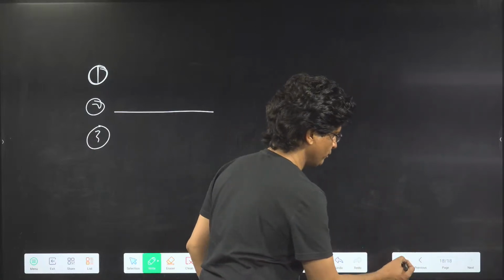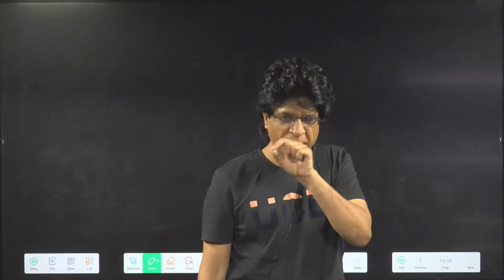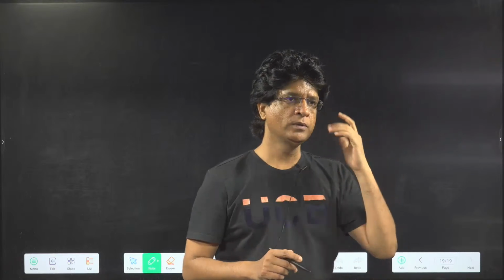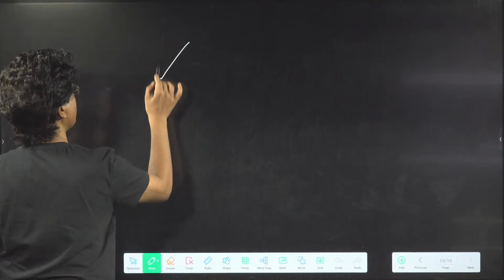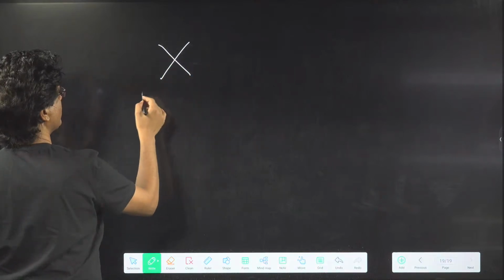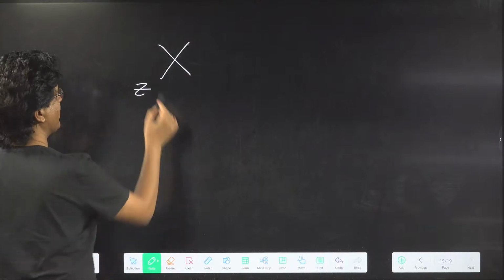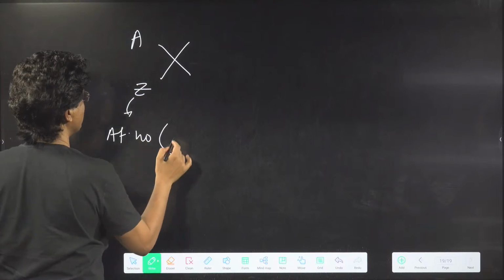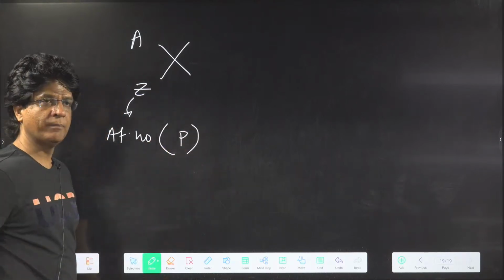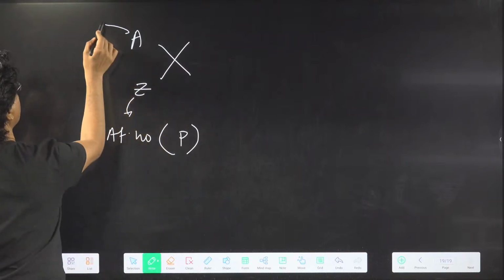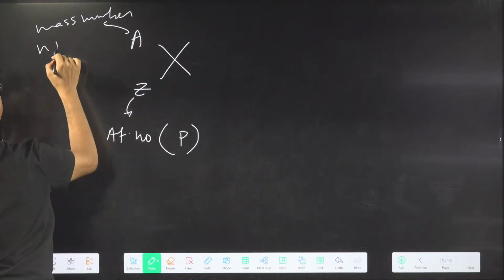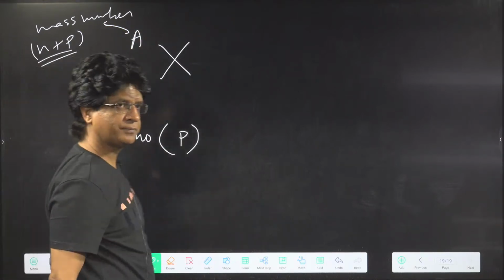Now let us move forward and do something a bit different, because they will be asking you in the coming test also. So we'll discuss isotopes, isobars, isotones. Can you discuss that quickly, all of you? We all know that we represent an element X by a subscript Z and a superscript A. This Z is called the atomic number, which means the number of protons, while this A is called the mass number, which is nothing but N plus P, neutrons plus protons.